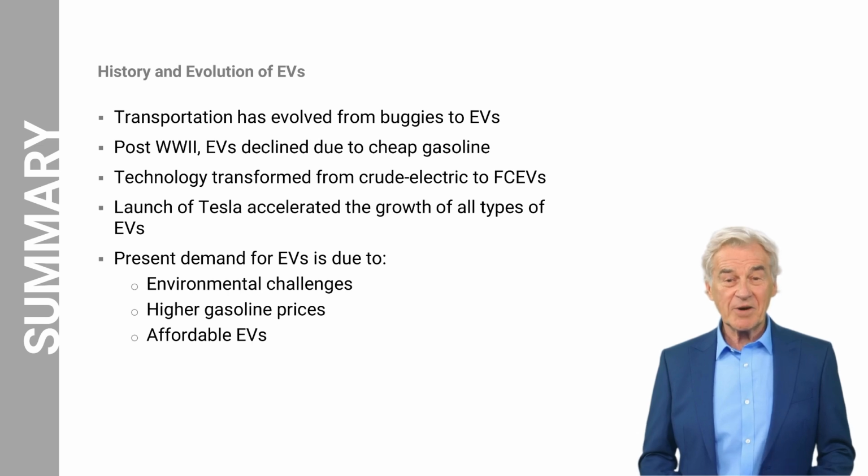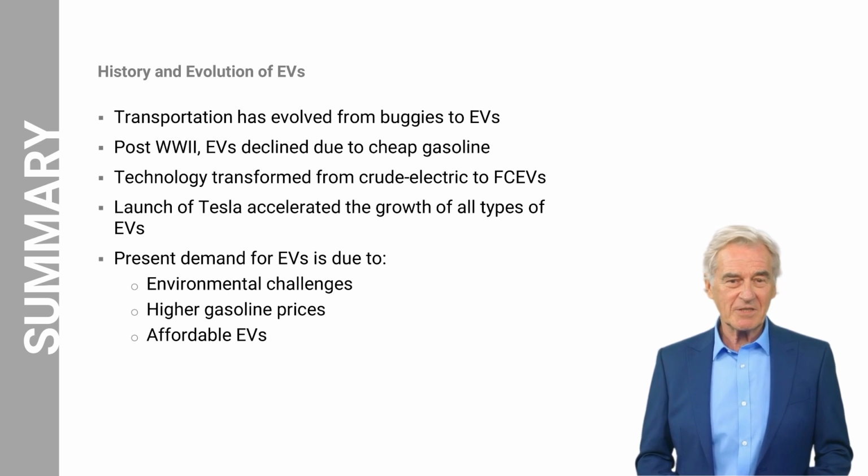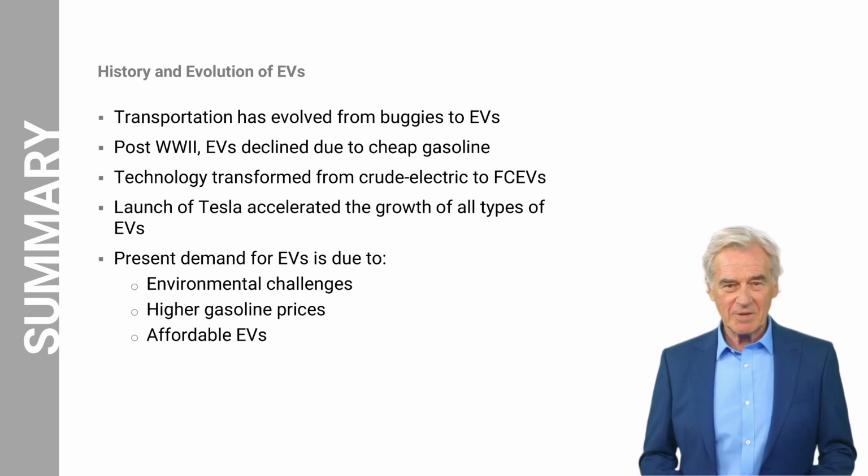Let us now look at the lesson summary of the history and evolution of EVs. Transportation evolved from horse-drawn buggies to electric motors from the 1800s to 2025. By 1935 and post-World War II, the growth of EVs disappeared due to better roadways, cheaper gas, and readily available gas stations. Today, technology has transformed from crude electric to evolving fuel cell electric vehicles.